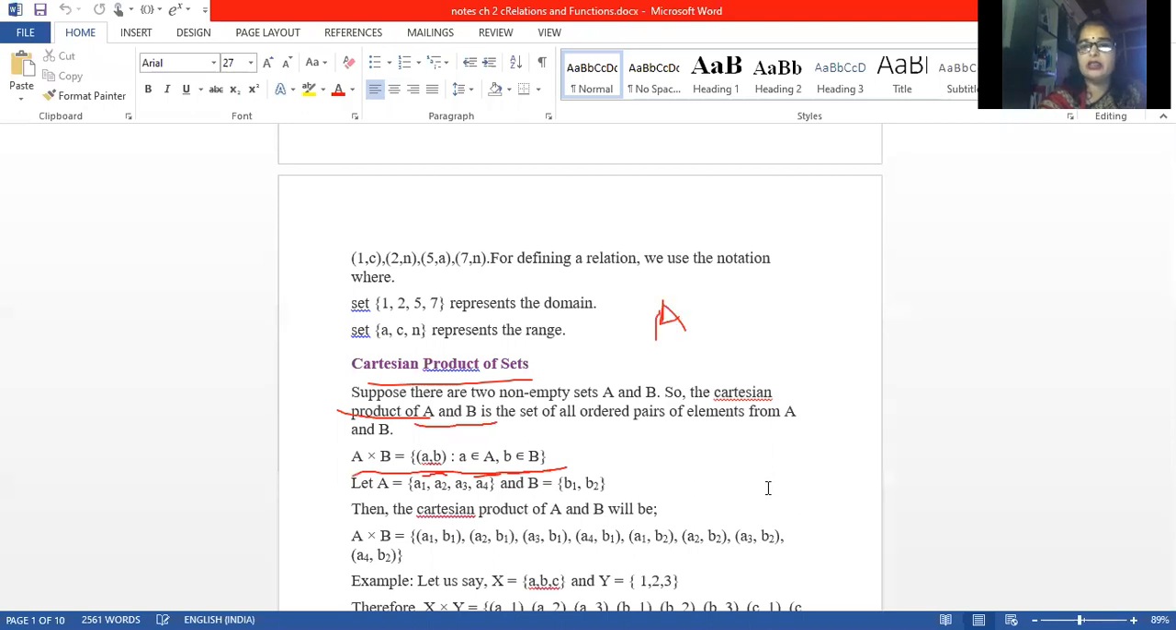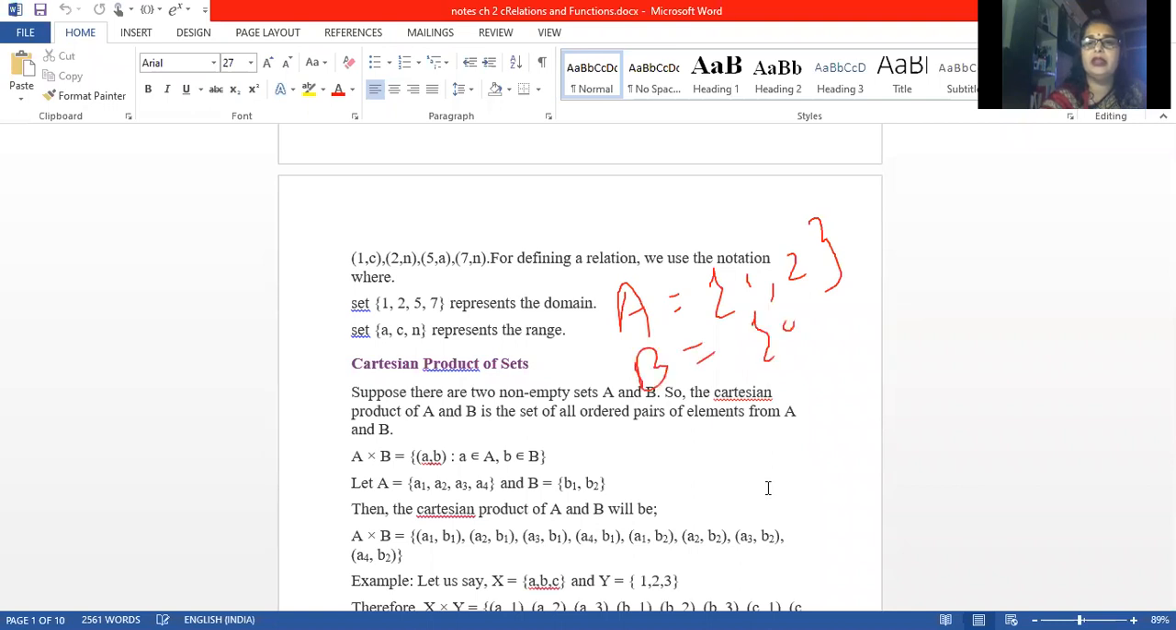We are having set A containing elements 1, 2, and set B, we are having elements a, b. Clear? We are having these two sets, A and B. Now, what is A into B? A into B will be equal to what? Just see, it is written as an ordered pair.